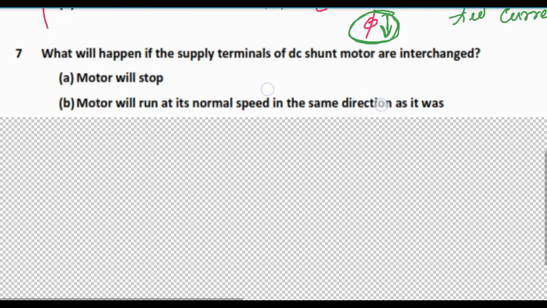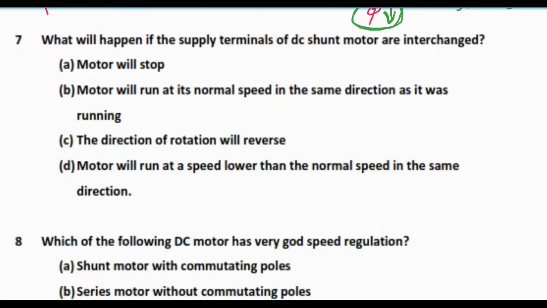Next question is, what will happen if the supply terminals of a DC shunt motor are interchanged? So option A is motor will stop, option B is motor will run at its normal speed in the same direction as it was running. Option C is the direction of rotation will reverse. Option D is motor will run at a speed lower than the normal speed in the same direction.